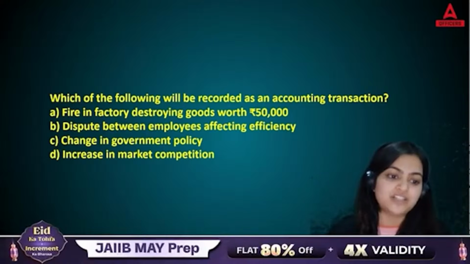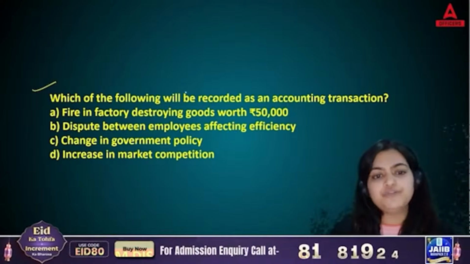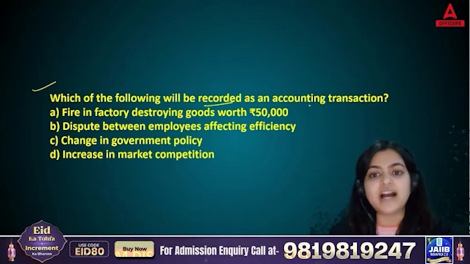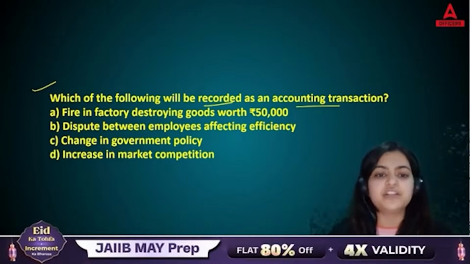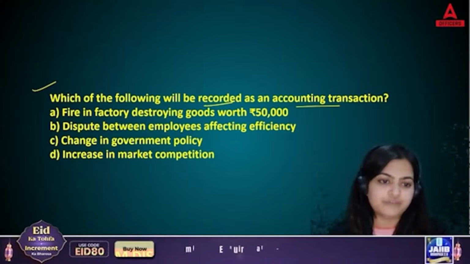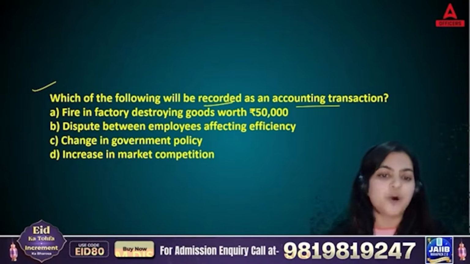Let's find out what is the right answer. So the question is, which of the following will be recorded as an accounting transaction? And you have four different options. Like number A, you have fire in factory destroying goods worth 50,000. B, dispute between employees affecting efficiency. C, change in government policy. D, increase in market competition.